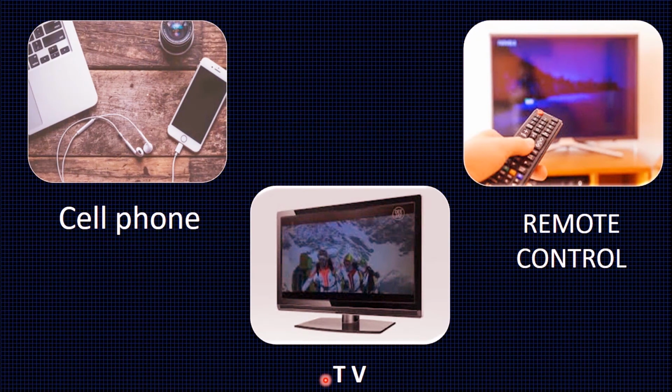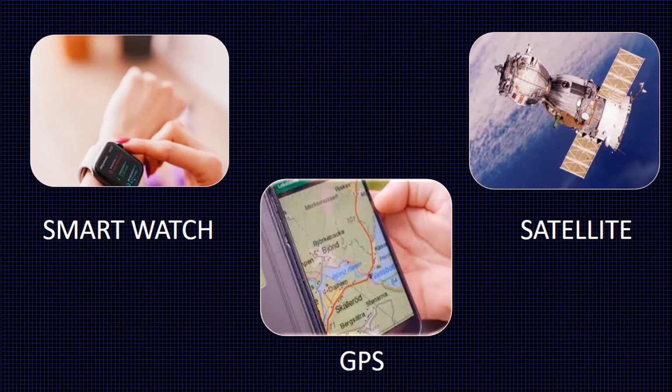Radio waves are also used in television communication systems. The TV remote uses infrared radiations as a signal carrier. Smartwatch uses radio waves in the ultra-high frequency band for communication. GPS, which stands for Global Positioning System, and satellite use microwaves for wireless communication.